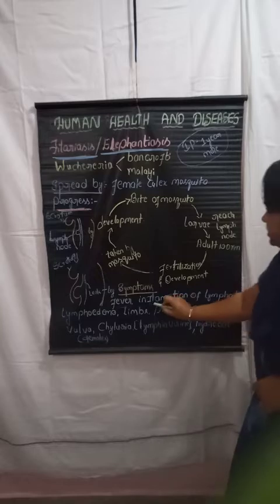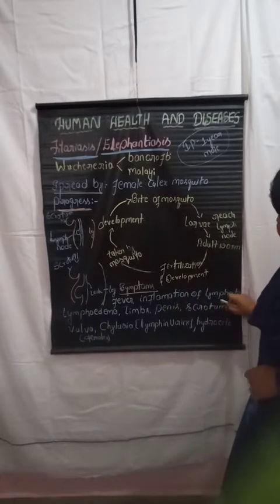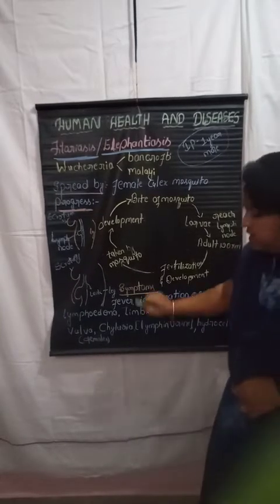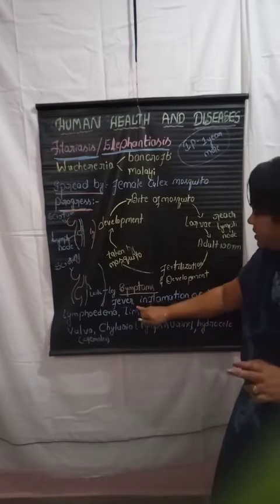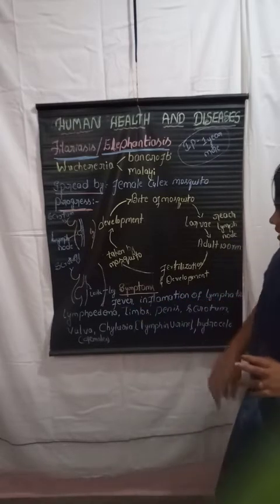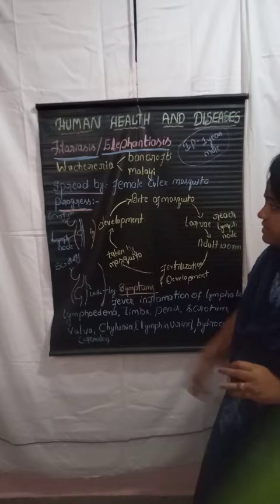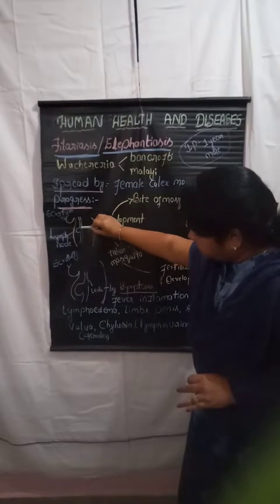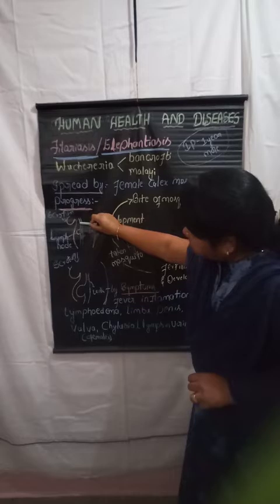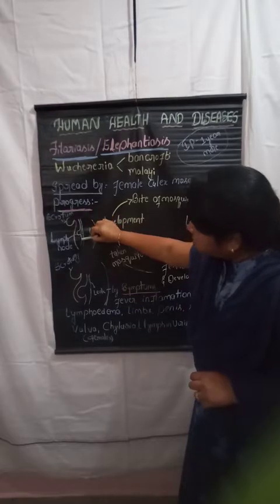Very next is the inflammation of the lymphatic region. Here the worms enter, and the multiplication of the worms takes place.